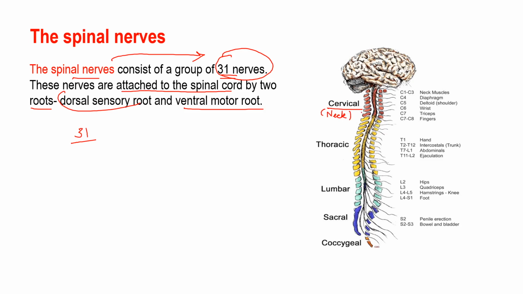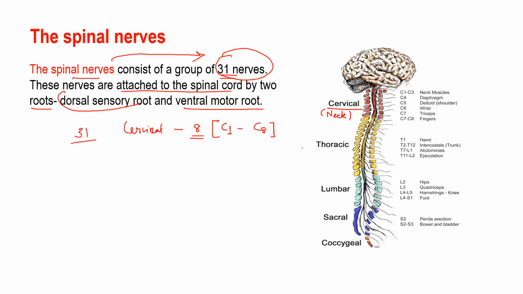Okay, and there are 8 cervical nerves that emerge from the cervical spine. The cervical part has 8 nerves, and they emerge from the cervical spine, and they are numbered as C1 to C8. Clear? Okay, fine.